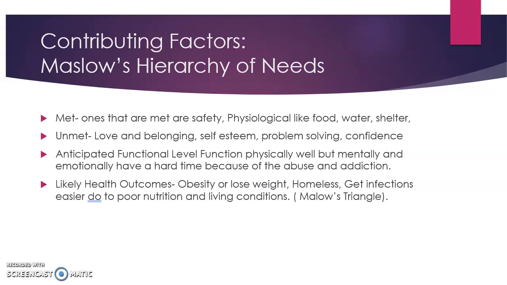Anticipated function level: they function physically well, but mentally and emotionally have a hard time because of the abuse and addiction. Likely health outcomes: obesity or weight loss, homelessness, getting infections easier due to poor nutrition and living conditions. These are a few examples of health outcomes that can happen because of prescription drug misuse, abuse, and addiction.